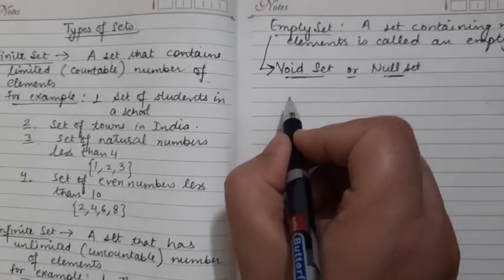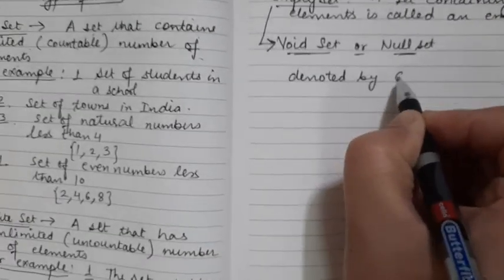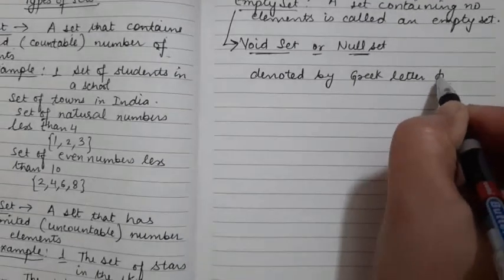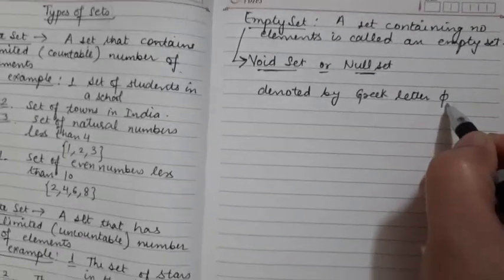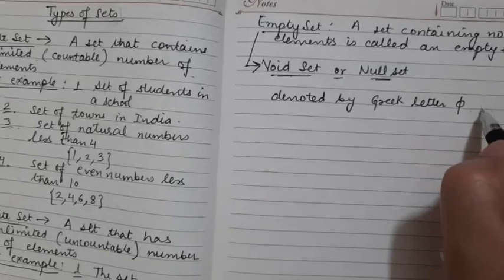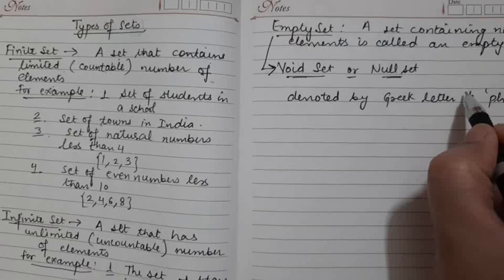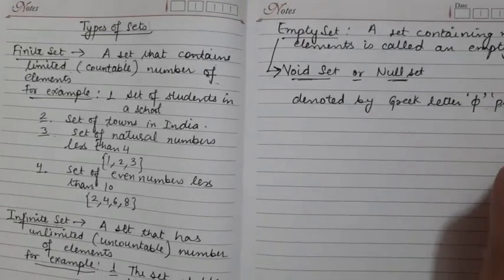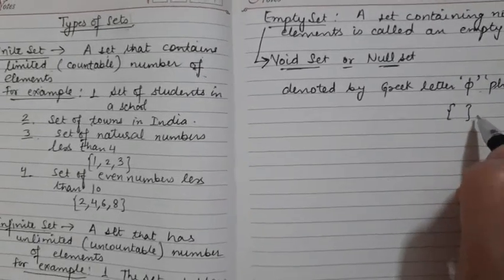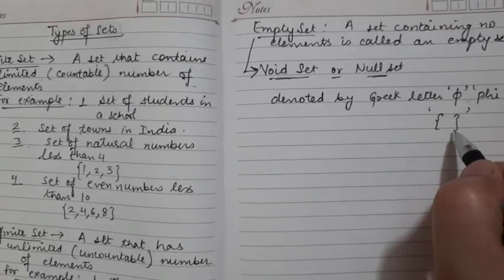It is denoted by the Greek letter phi. We read it as phi. We can also denote it like this, empty curly brackets. This also shows an empty set.